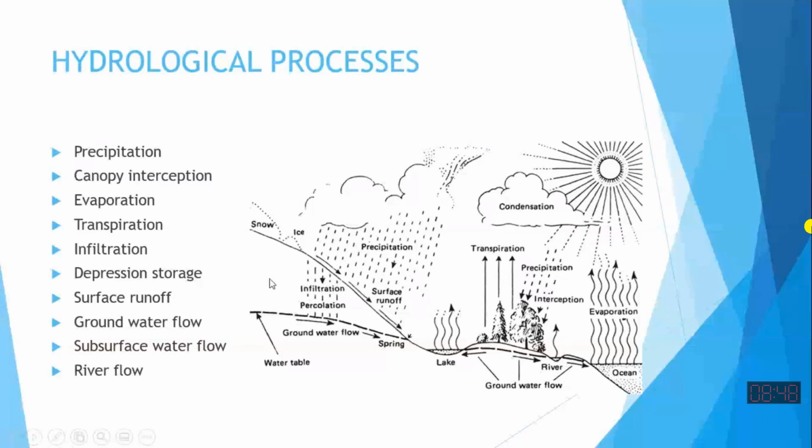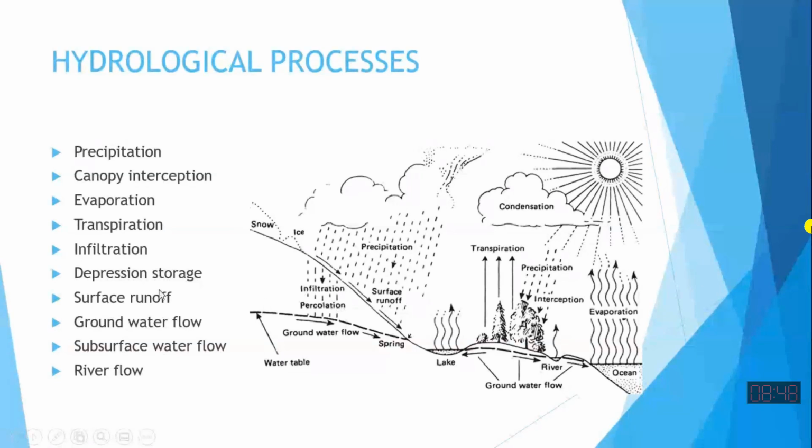Water flows from both parts. Subsurface moisture also flows in the direction of gravity, and the groundwater also flows in the direction of gravity. Understand, water in the soil moves vertically downward, and it also moves horizontally in the direction of gravity. These two things are called subsurface flow and groundwater flow, and they should be distinguished from each other.